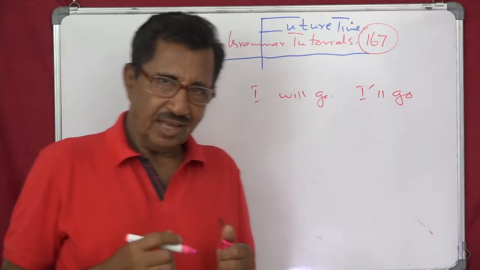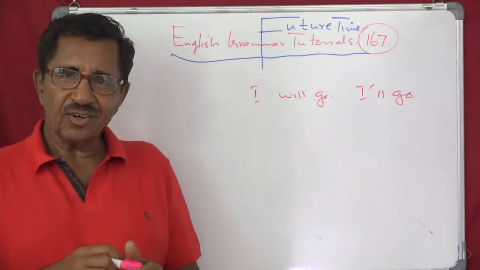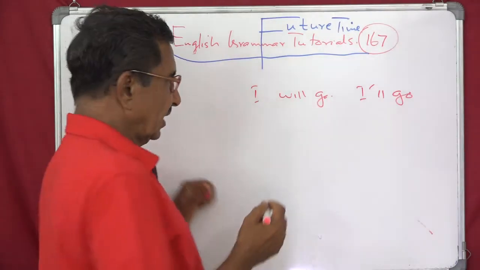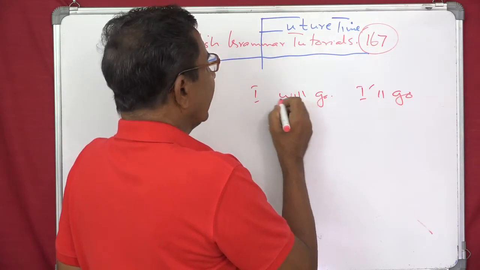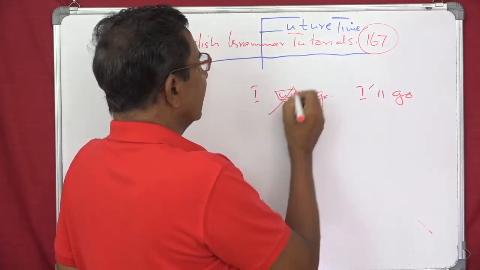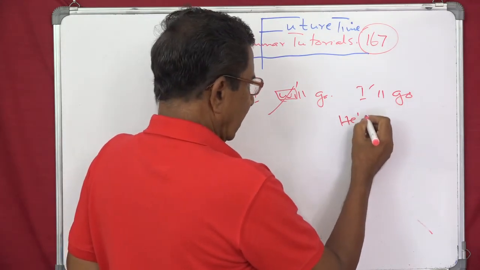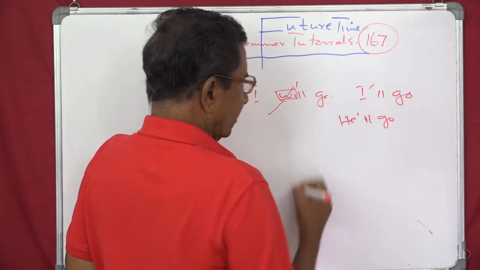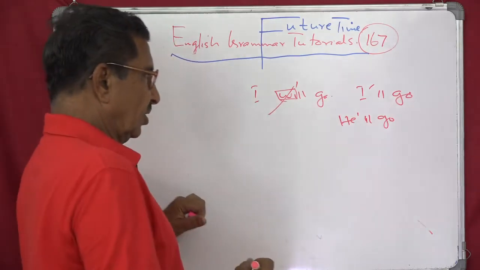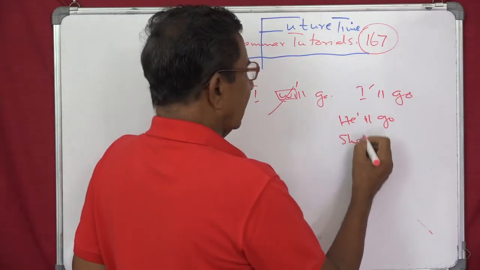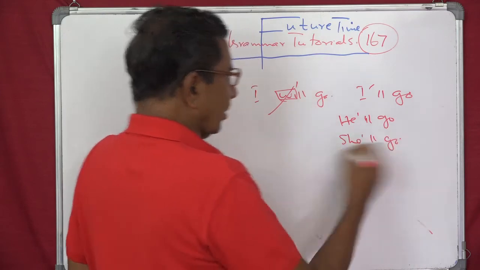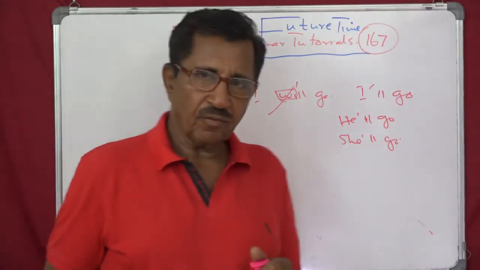Understand? I'll go, it'll go, she'll go, like that. So this wi is deleted, and then instead you put an apostrophe. He will go, he'll go. She'll go. This is the shortened form or contracted form of will.